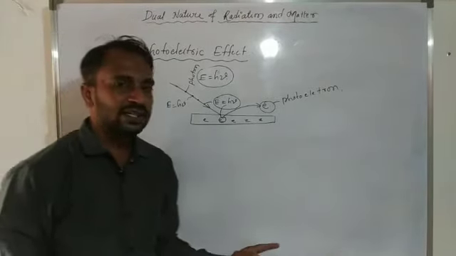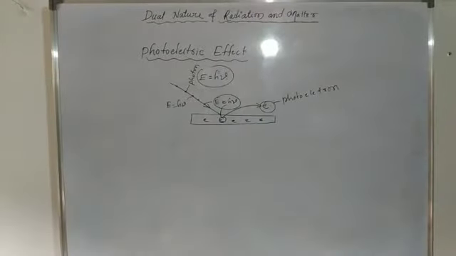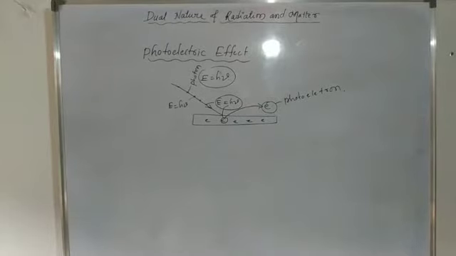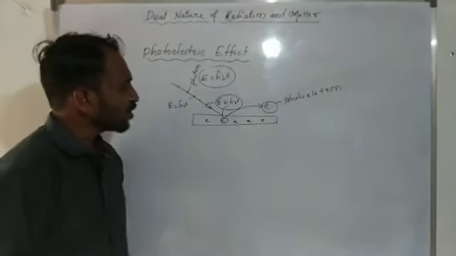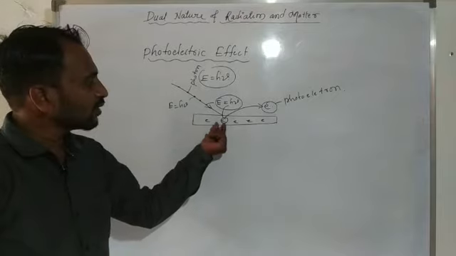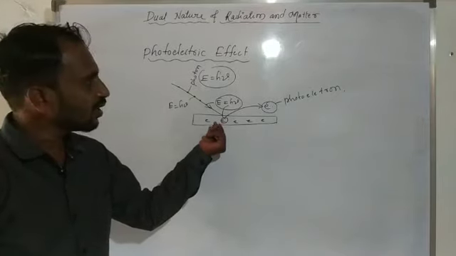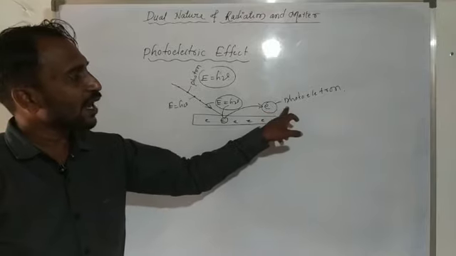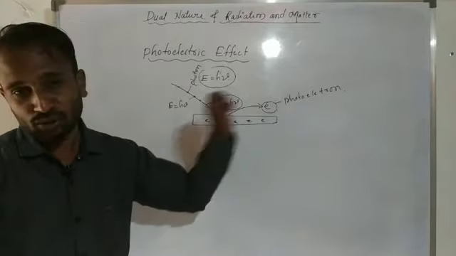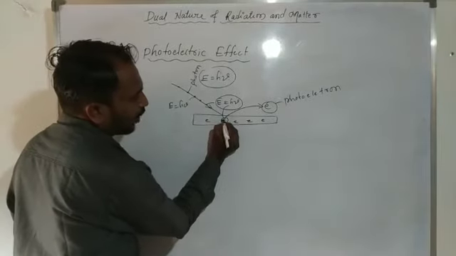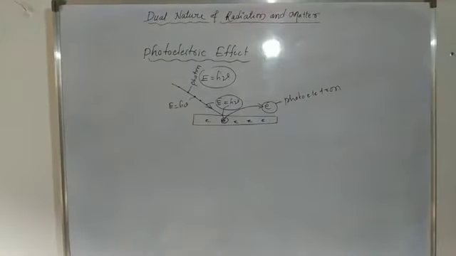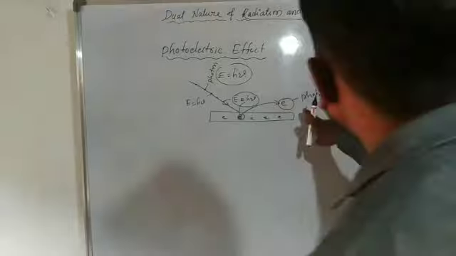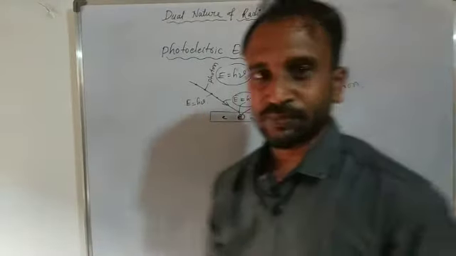So when h nu amount of energy is incident on a metal surface having a number of free electrons, an electron absorbs h nu amount of energy, then comes out from the metal surface, and this emitted electron is a photoelectron. Each electron absorbs one photon.